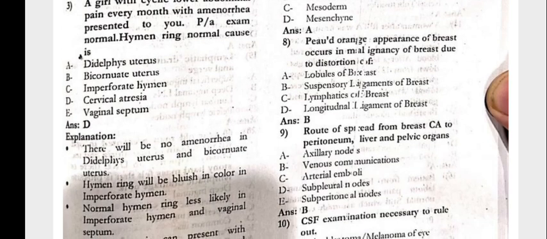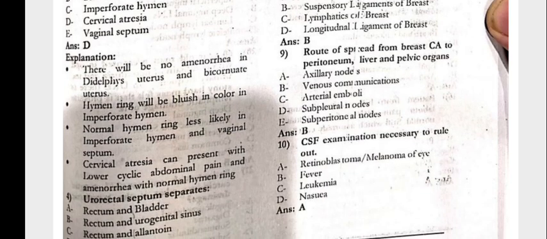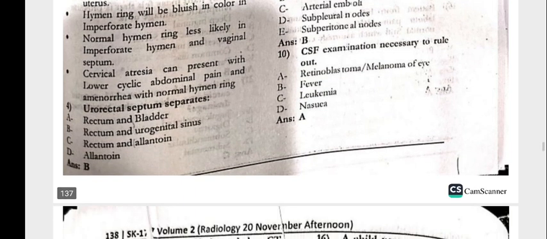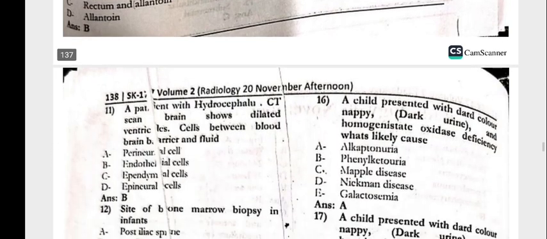The peau d'orange appearance of the breast occurs in the malignancy of the breast due to the distortion of the suspensory ligament of the breast. The route of the spread from the breast cancer to the peritoneum, liver, and the pelvic organs is the venous communications. CSF examination necessary to rule out the retinoblastoma, melanoma of the eye.